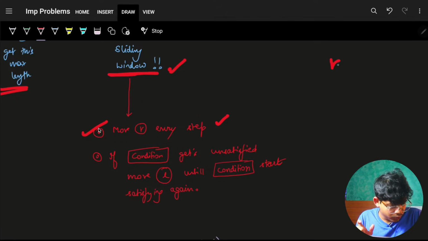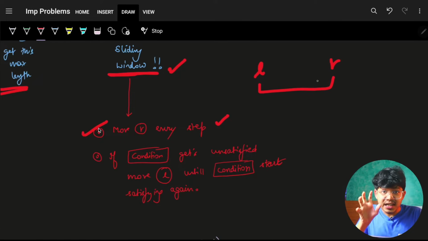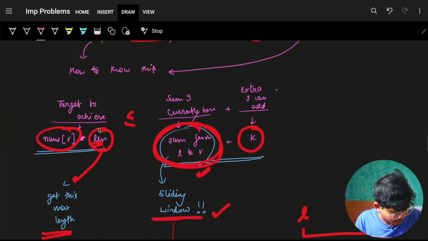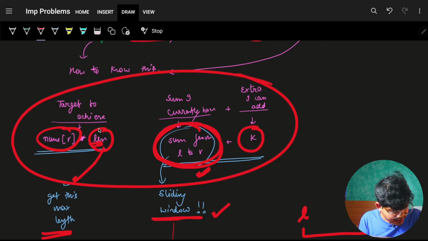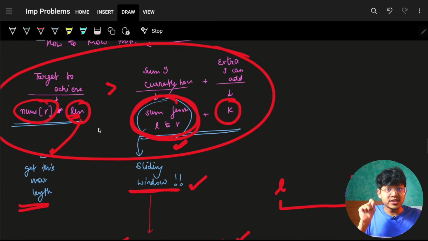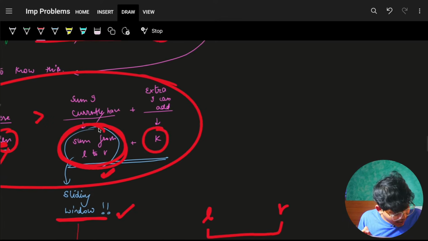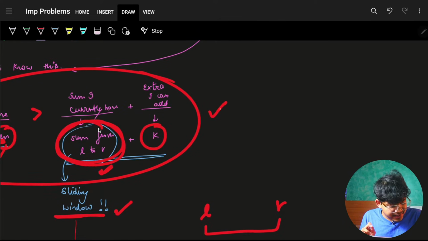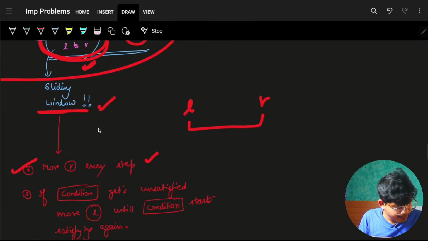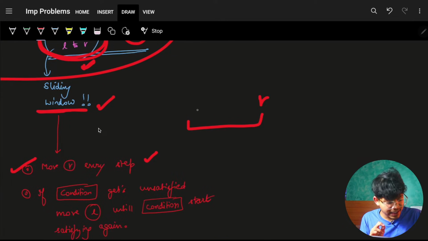As soon as you have moved R, you have an L. Now check until this condition. Now the condition is what you have. Until this condition is satisfied, how will this condition not be satisfied? When this is more, this condition will not be satisfied. Until this condition gets satisfied, keep on moving L. So, while this is happening, keep on moving your L.